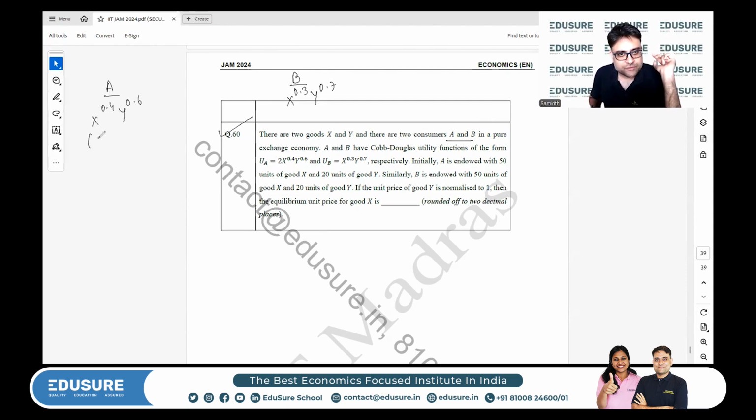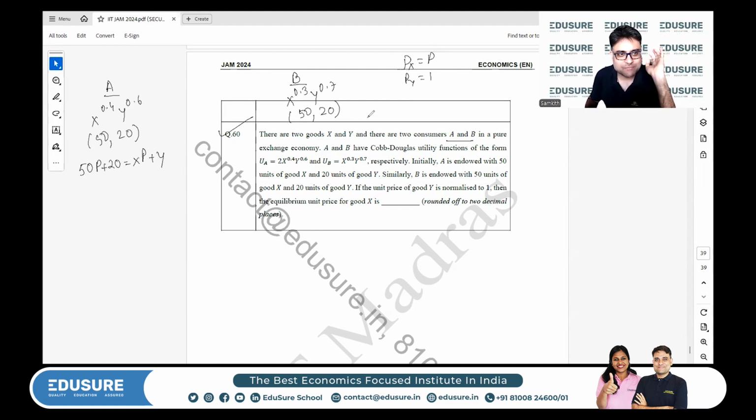Initially, A is endowed with 50 units of X and 20 units of Y. B is endowed with 50 units of X and 20 units of Y. Both have the same endowment. If the unit price of Y is normalized to 1, then the price equilibrium of X is what? Let Px be equal to P, and I am already given Py is equal to 1. Let's form the budget line for both of them. 50p plus 20. This is my income. 50 into price of X plus 20 into price of Y. This is equal to xp plus y.